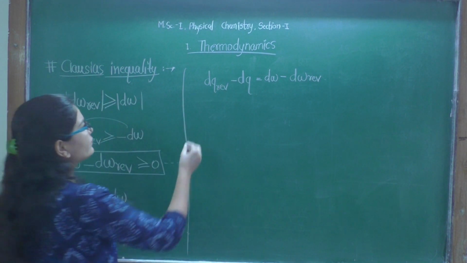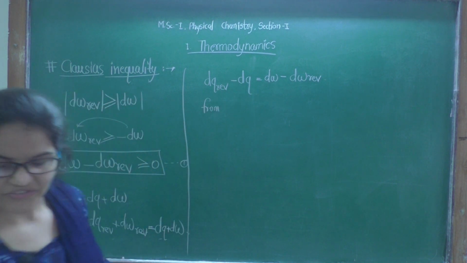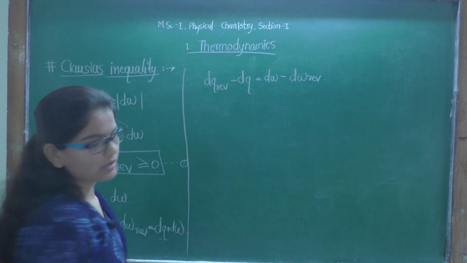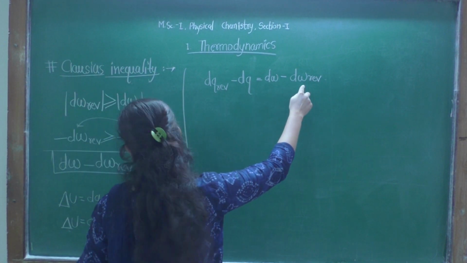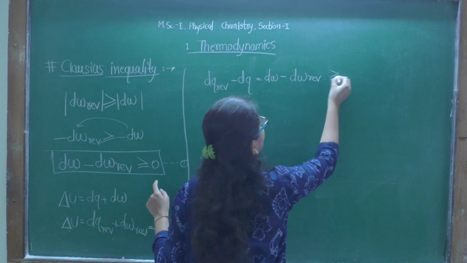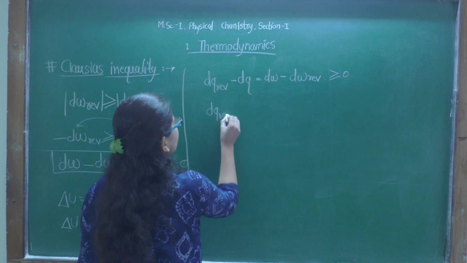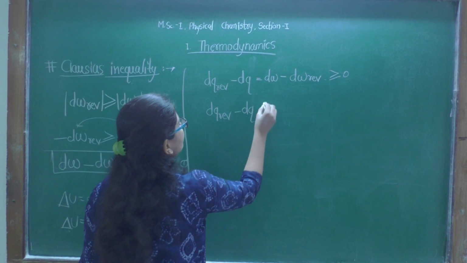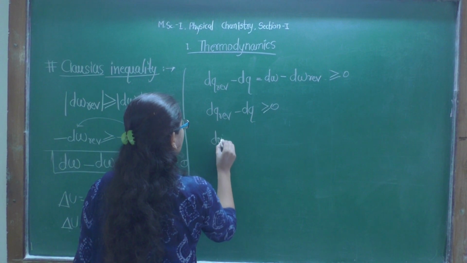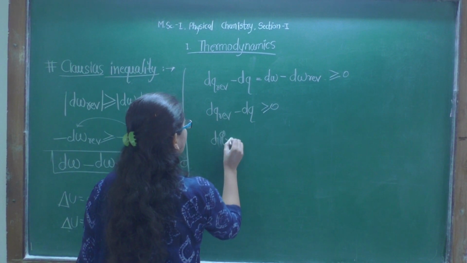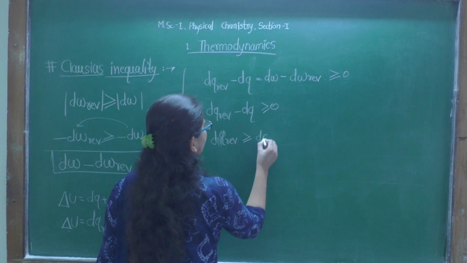Now from equation 1 we can write dW minus dW reversible is greater than or equal to 0, and therefore dQ reversible minus dQ will be greater than or equal to 0, and dQ reversible will be greater than or equal to dQ.